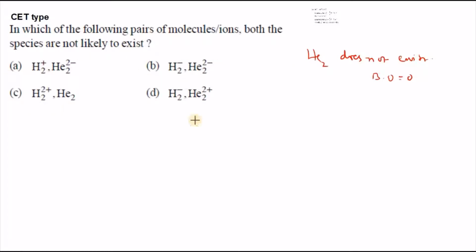Among these options we have H2 2+. Here Na is 0 and Nb is also 0. Therefore the bond order for H2 2+ is also 0. So both of these are not likely to exist. Option C is the right option for this one.